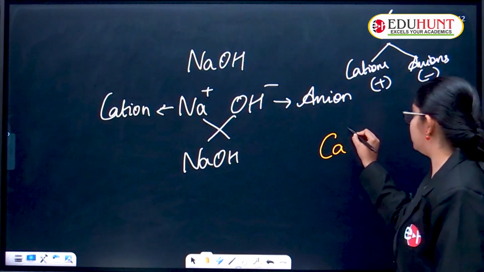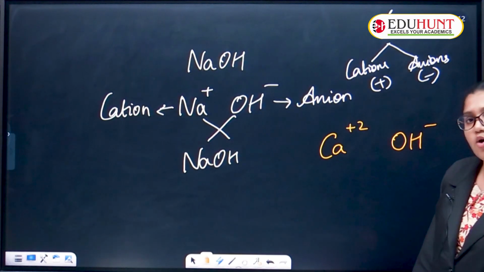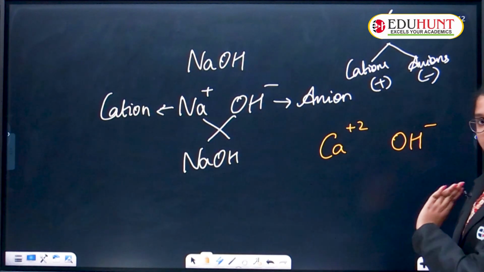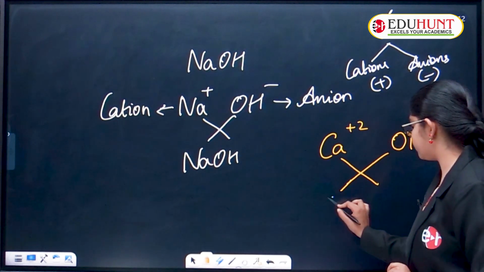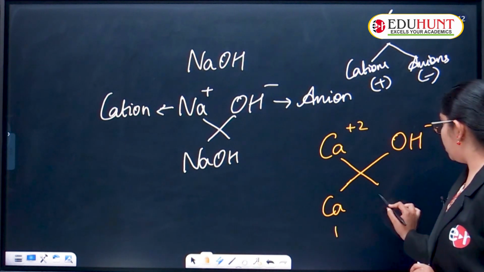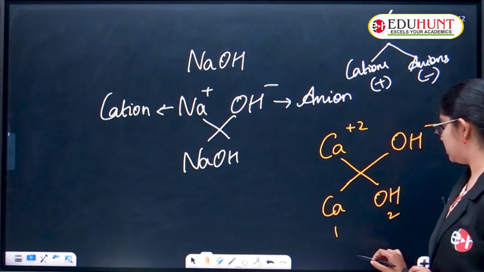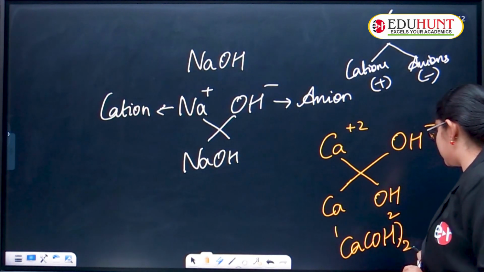That's the reason we keep +2. OH is always -1 only. When these crisscross, we get Ca only 1 and OH 2. The formula will be Ca(OH)2.